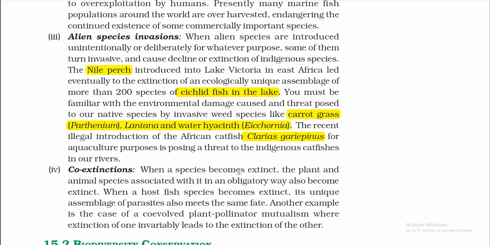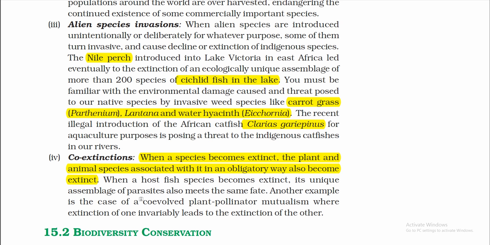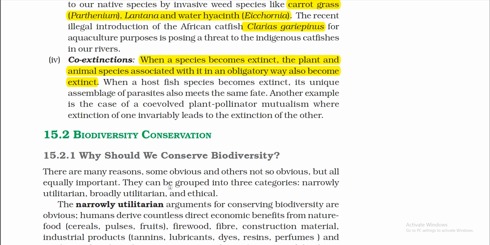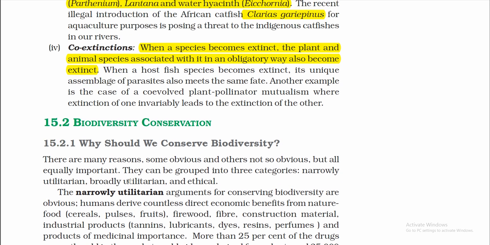Coextinction. When a species becomes extinct, the plant and animal species associated with it in an obligatory way also become extinct. When a host fish species becomes extinct, its unique parasites also meet the same fate. Another example is the case of co-evolved plant-pollinator mutualism, where extinction of one invariably leads to the extinction of the other. Biodiversity conservation. Why should we conserve biodiversity?